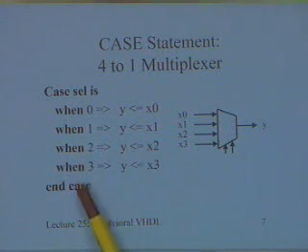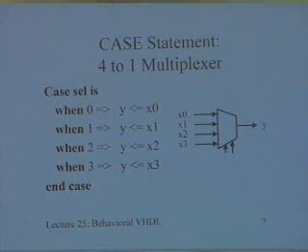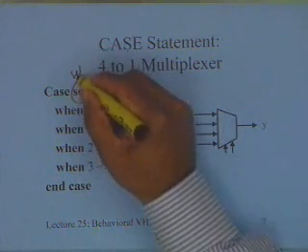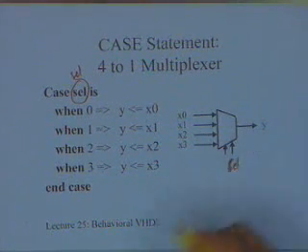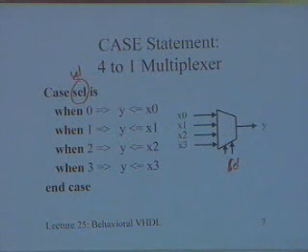So that's the syntax for this, and when 3, y is assigned x3. So select is a keyword. Oh, sorry, it's not a keyword. Select is just a signal, again a 2-bit signal. Case is a keyword.